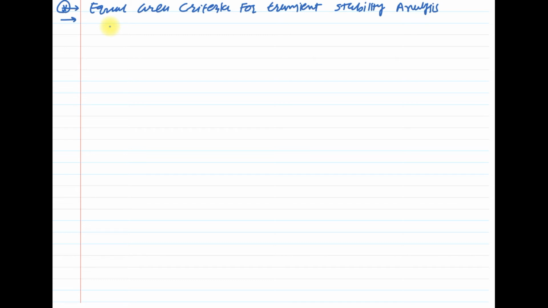For that, consider the SMIB system, the single machine infinite bus system. Let us write down the swing equation for the system.